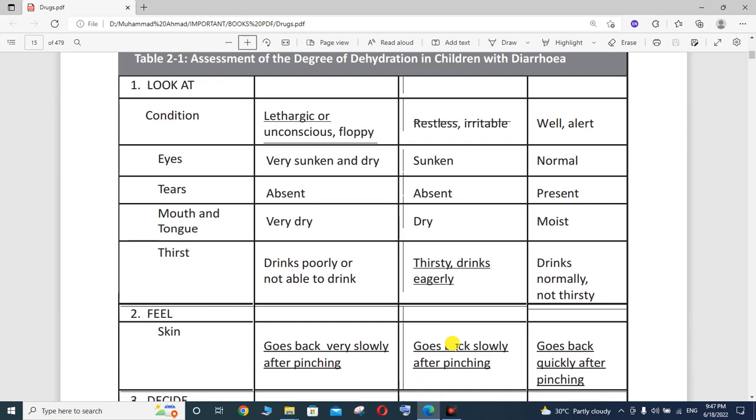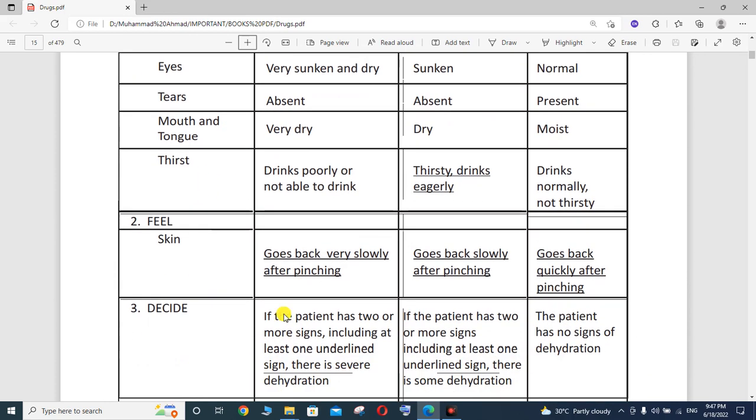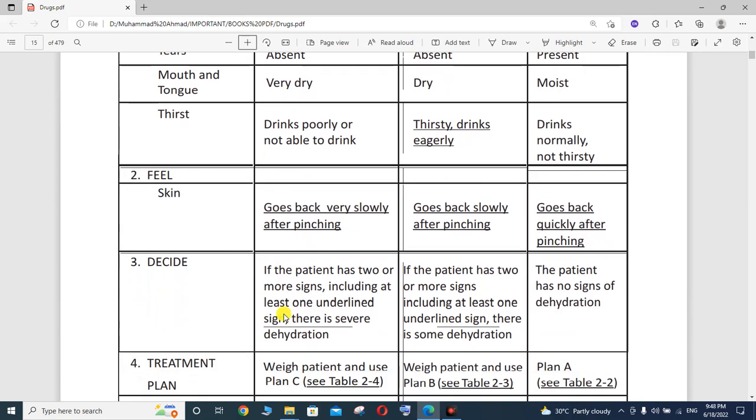These are the different parameters you will have to check: whether the patient is lethargic, restless or irritable, or well and alert, and whether the eyes are very sunken and dry or normal. The second one is feel, meaning skin. The skin goes back very slowly after pinching, goes back slowly after pinching, or goes back quickly after pinching.